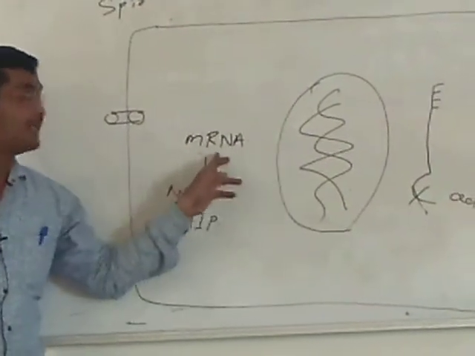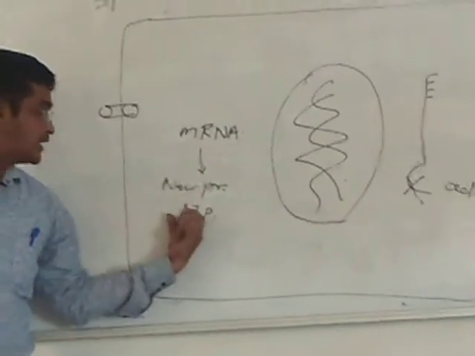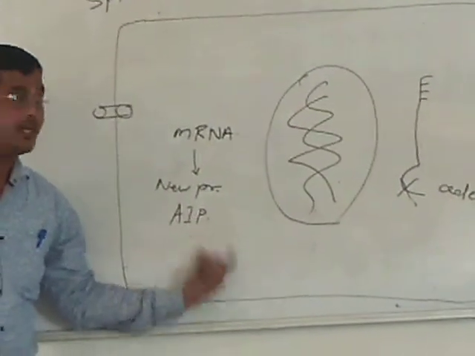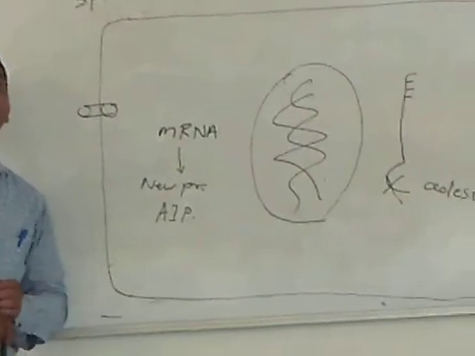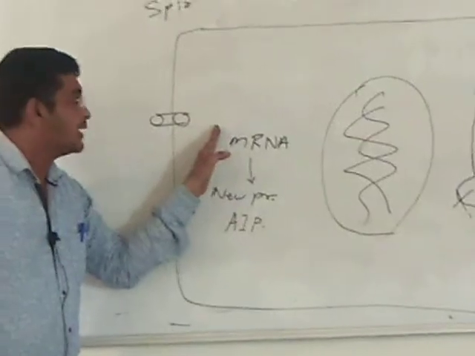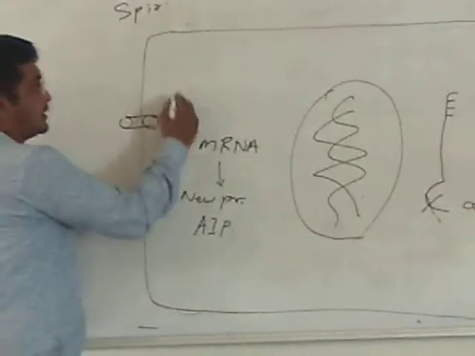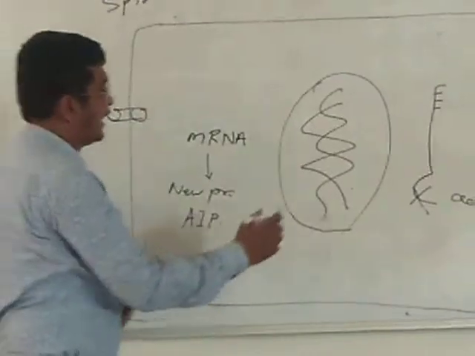If mRNA is not synthesized, okay, so what will happen? No aldosterone inducing protein is there. If aldosterone inducing protein is not synthesized, so synthesis of this channel is not there. If synthesis of sodium channel or other channel is inhibited, so no more reabsorption of sodium. If sodium is not more reabsorbed, suppose in this area what will happen, suppose this is your basolateral membrane, and